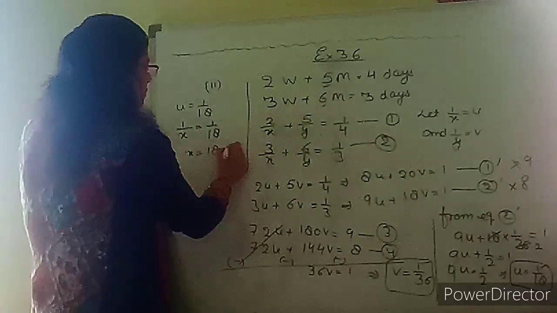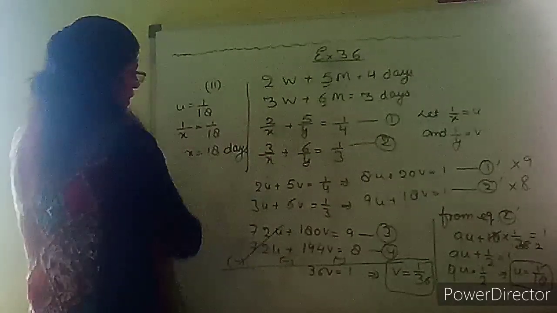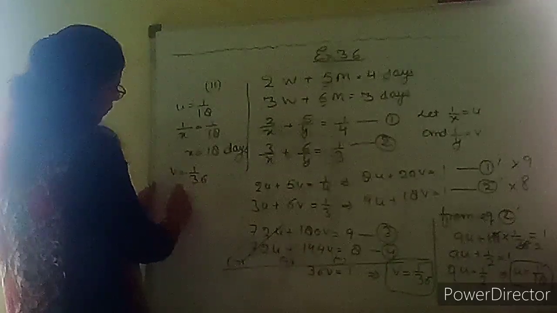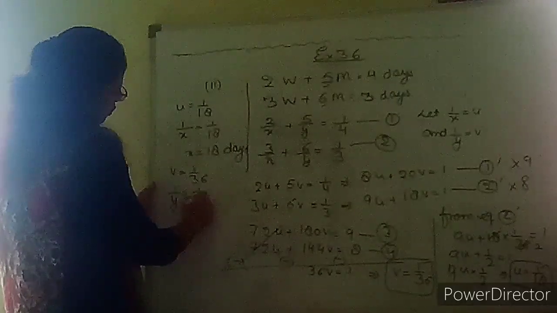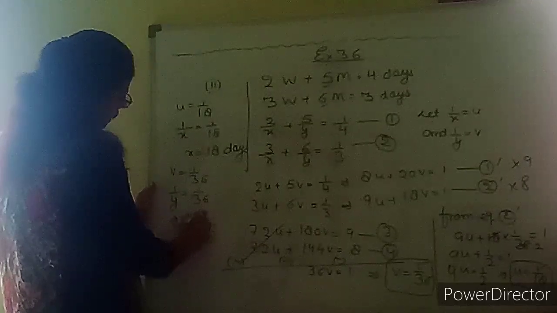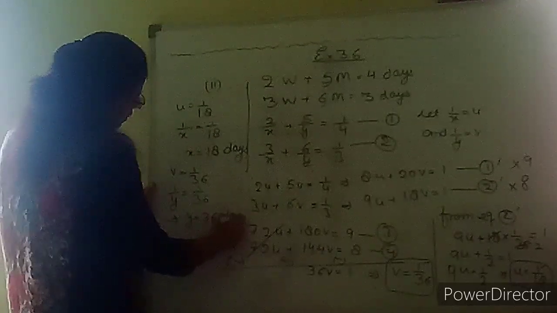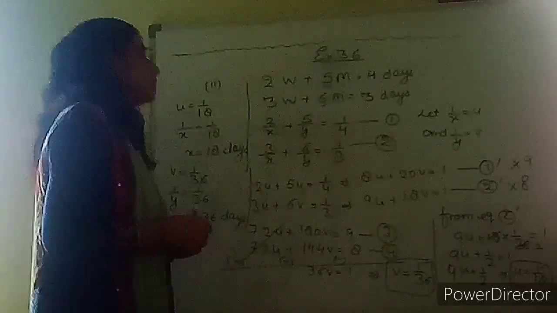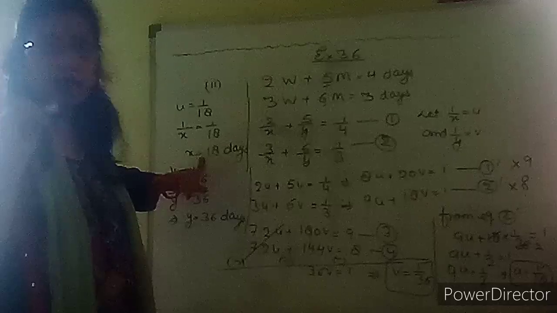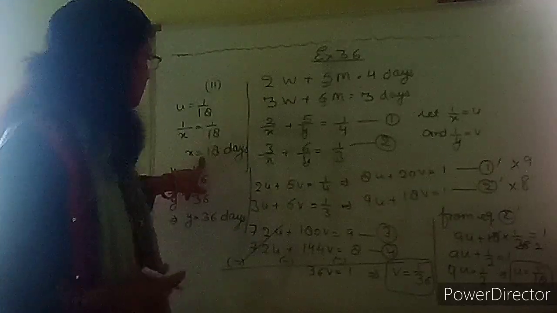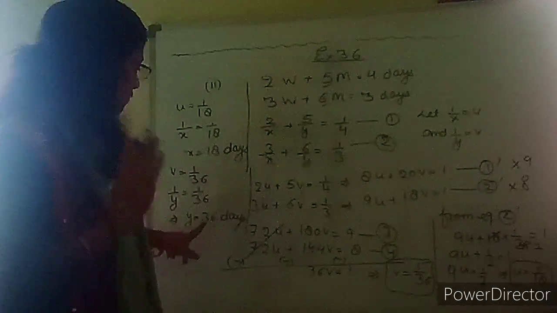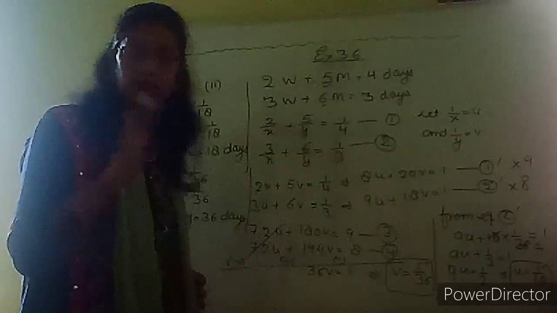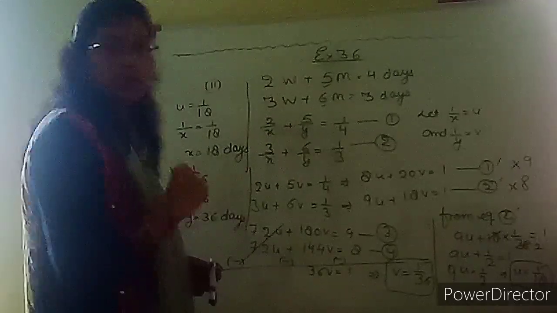Okay, so these will come in days, time taken. And same way, we got v is equal to 1 upon 36. Substitute 1 upon y is equal to 1 upon 36, which shows y equals 36 days. And at the last, you will write in a statement form. Therefore, the work done by one woman alone is in 18 days, and the complete work done by one man alone will be 36 days. Okay, so this was your second part.